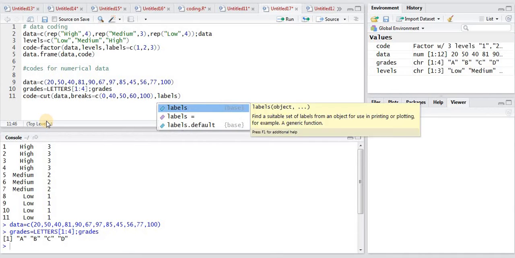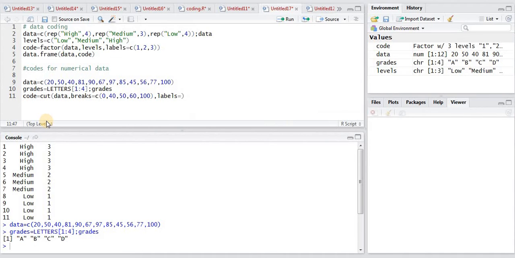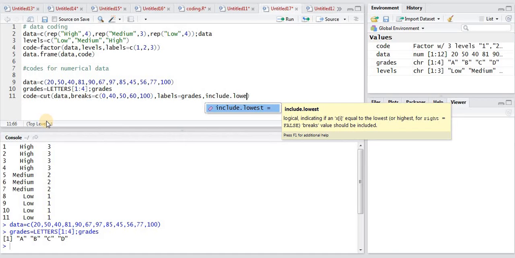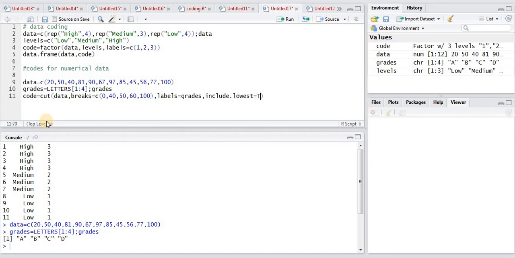Labels is equal to grades, comma include.lowest is equal to T, meaning lower limit, for example 0 to 40. So lower limit 0 will be considered and upper limit 40 will be neglected if we write it as F.